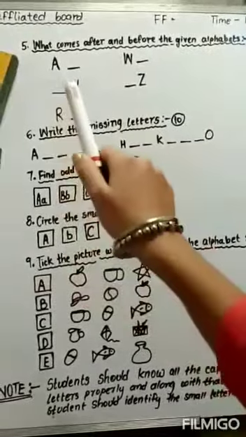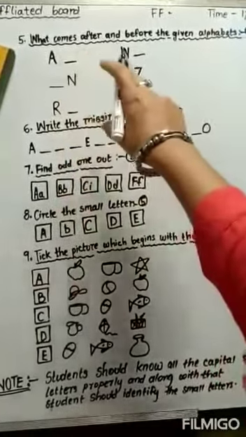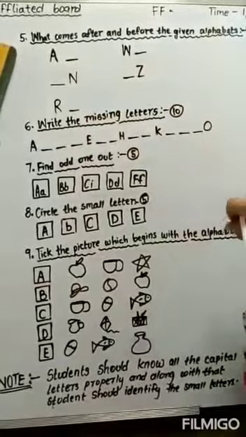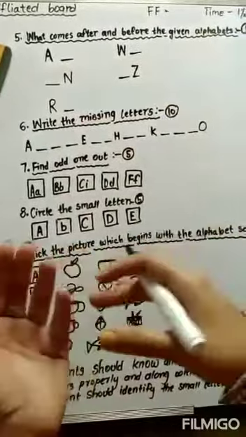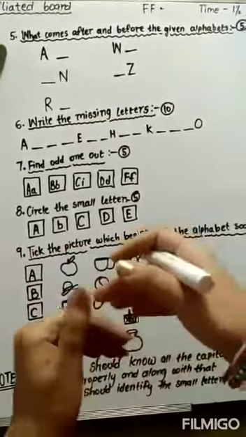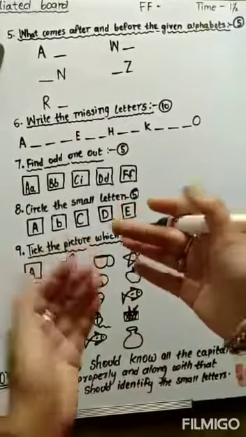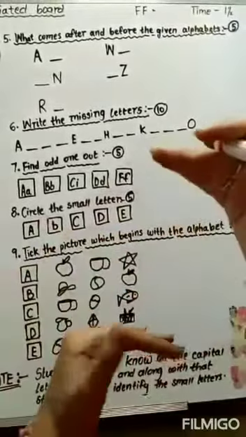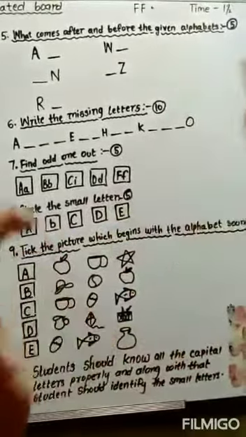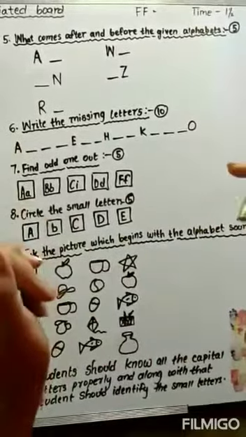So next, fifth one is what comes after and before the given alphabets. Here I have merged after and before, and in other schools they can give separately also, like what comes after separately and what comes before separately. Here I have given in a merged way, in a mixed way.